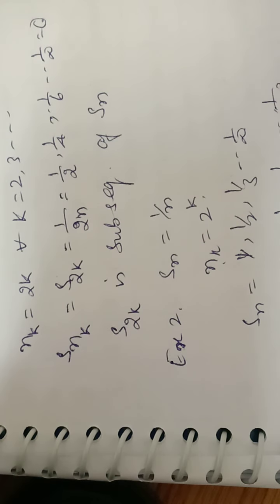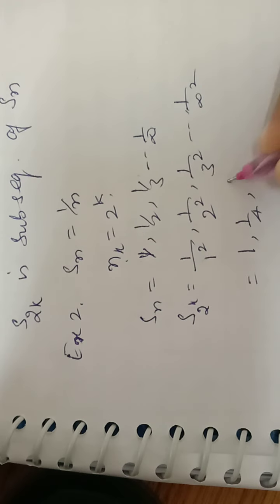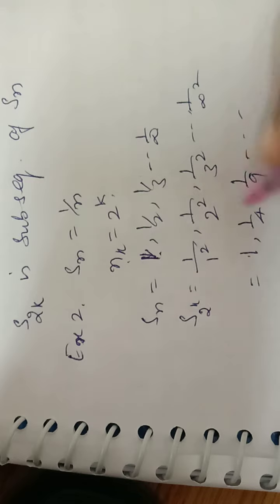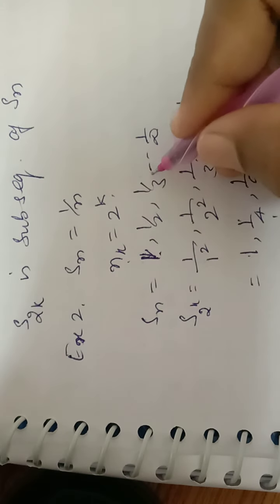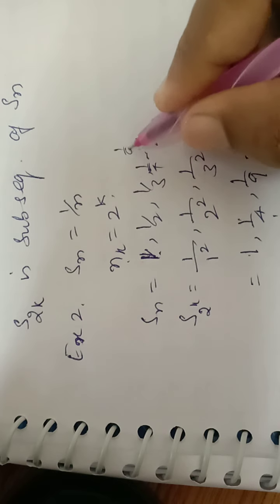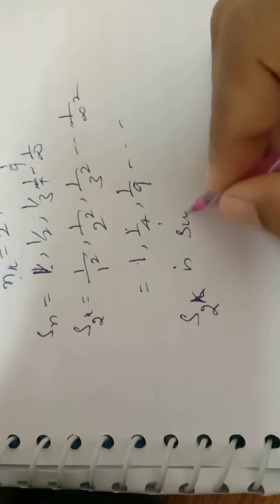If we expand, we get 1, 1 by 4, 1 by 9, and so on. See, 1 is present in Sn, 1 by 4 is also present in Sn, and 1 by 9 is also present in Sn. So we can say that S 2 power k is a subsequence of Sn.